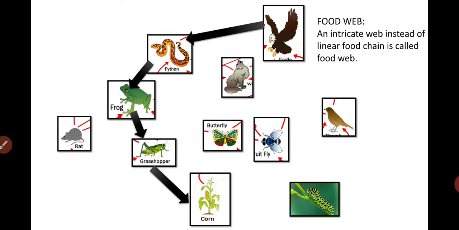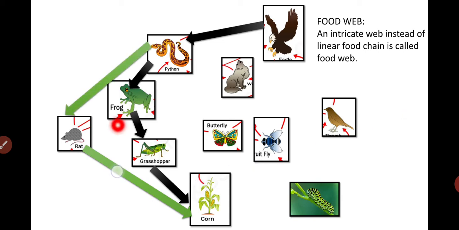Is there only one food chain in this picture? No, there are many food chains over here. How? Let us see the second food chain. Here we have a rat, and it depends on the plant for its food. And who will eat the rat? Yes, the snake also eats it. The snake eats the frog, and it can also eat the rat or mouse. And who will eat this snake? The eagle or hawk will eat this snake. So the green color arrow is representing the second food chain.